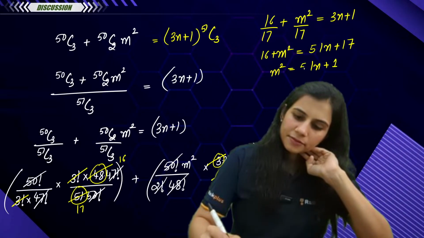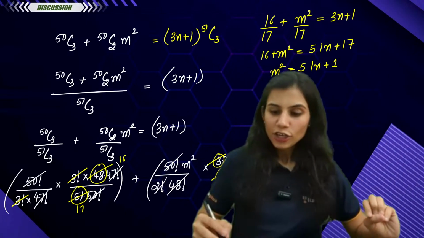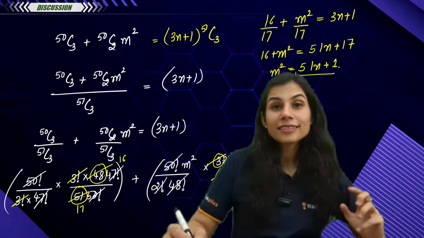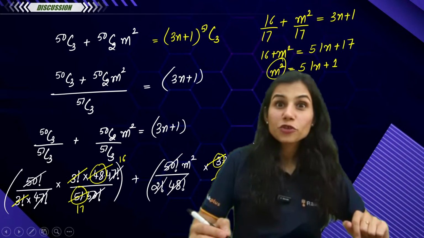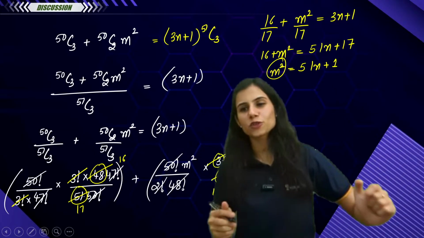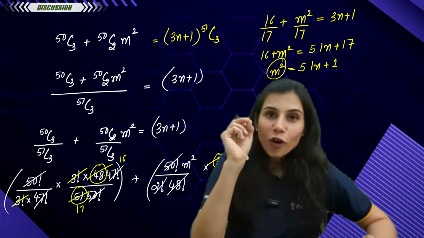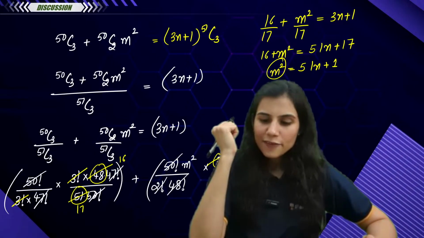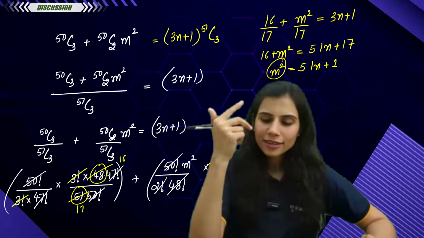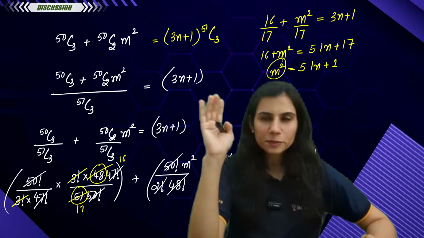That means if you want the smallest value of n for which 51n plus 1 is a perfect square, you actually want the smallest value of n corresponding to which you get m square, a perfect square, as the answer. What is that smallest value of n for which 51n plus 1 gives you a perfect square? If you plug in n as 1, not a perfect square. n as 2, not a perfect square. n as 3, 4, not a perfect square.